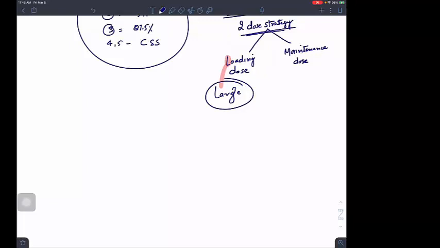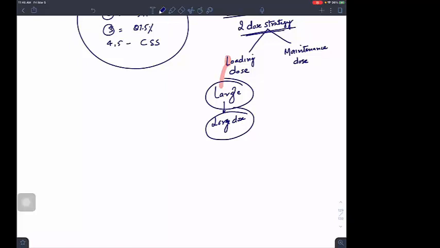Loading dose is always a large dose. Why am I doing this? Because if I first give a large dose, then it will be easy for me to reach the steady state, isn't it? I will reach the steady state very fast because I'm infusing such a big amount at the first site that I can later on give small doses.